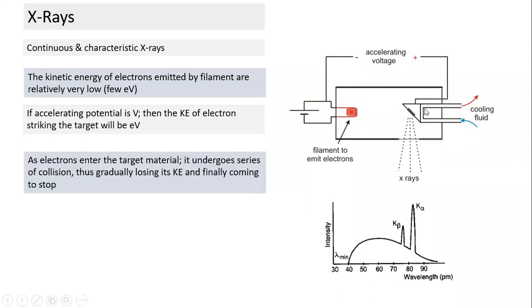Why will there be a slight difference? Because the electrons which are emitted here may have a slight difference in energy, but throughout the chapter, we consider the energy of the electron to be constant, equal to e times the accelerating potential. If the potential is constant, the energy of the electron striking the plate is constant. So as electrons enter the target, they undergo a series of collisions, which makes sense.